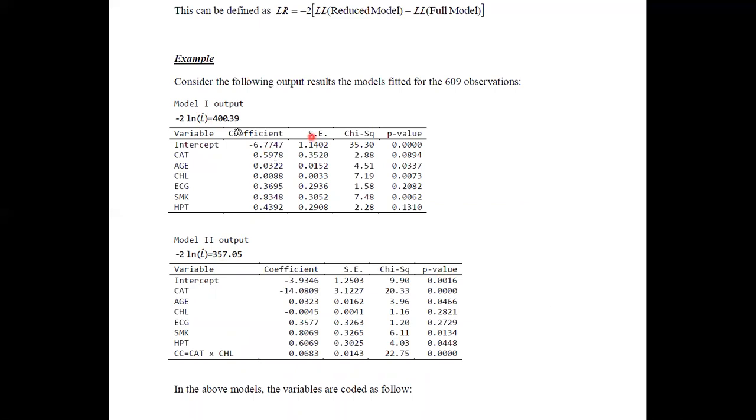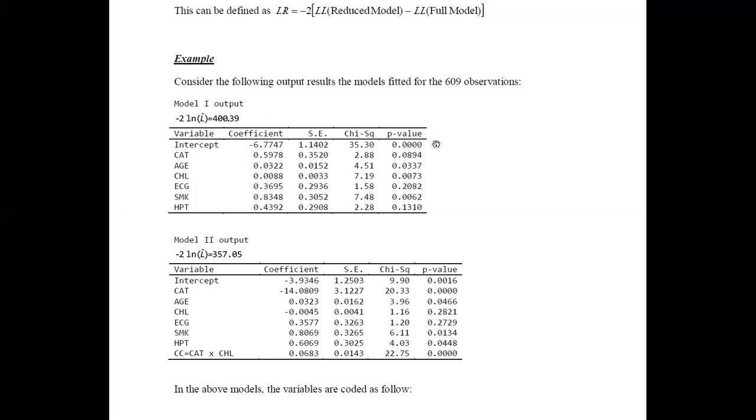If you look at this output for model 1, you can see that there is a set of variables. The intercept term is there. Then there is the CAT variable, the age variable, the CHL variable, then ECG, the SMK variable and the HPT variable. The coefficients, meaning the estimated beta hat values, and the standard errors of the beta hat values are included in the second and third columns, and in the fourth and fifth columns you can see the chi-squared value and the p values associated with each variable, each parameter.